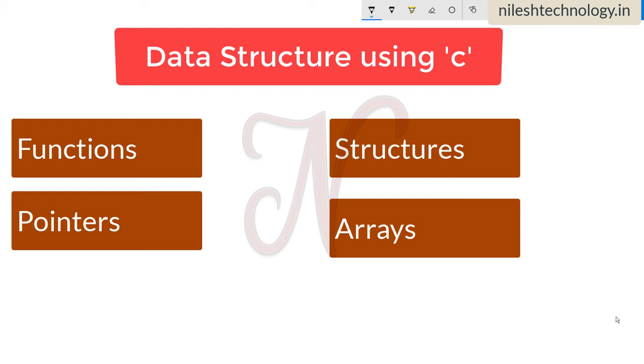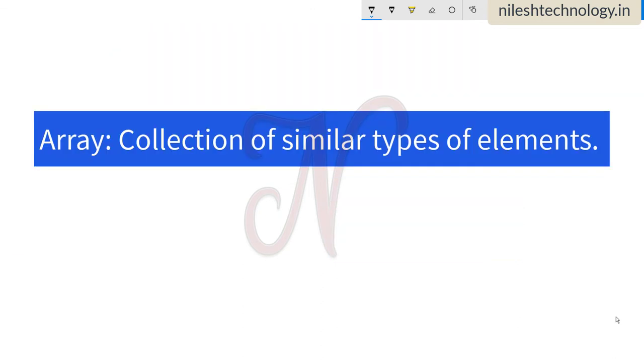In this section we will start the linked list. Before starting the linked list, first we will revise some concepts of an array. So see here, first, what is an array? An array is a collection of similar types of data elements. If you declare an array, for example int a[10] or a[5], here we define the size of the array.